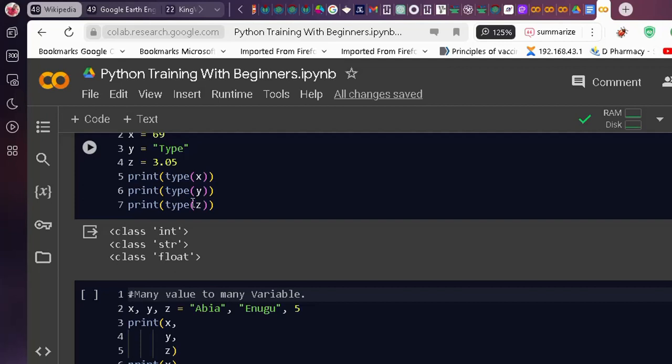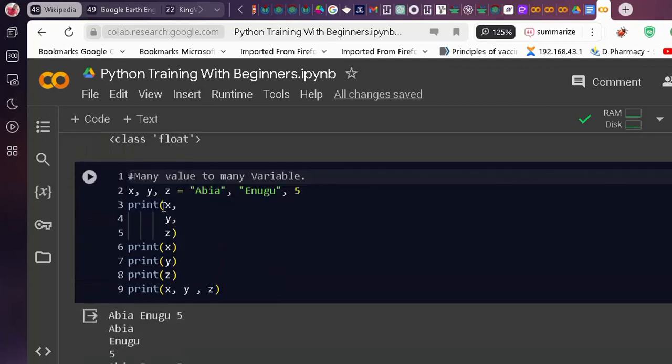Now we talk about variable again. A variable is simply a method of assigning many values to a variable. Okay? Sorry, sir. Let me cut you. Okay, go ahead.